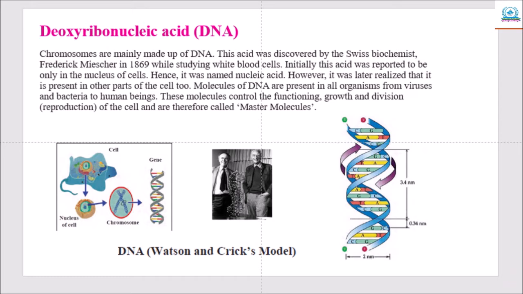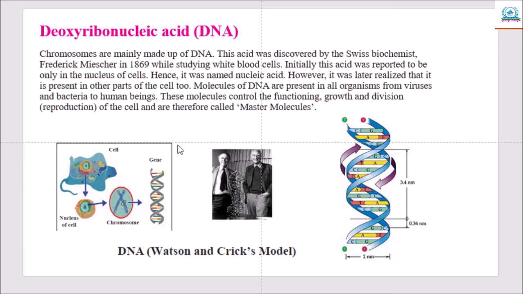In 1953, Watson and Crick produced a model of the DNA molecule. You can see here these scientists. As per this model, two parallel threads of nucleotides are coiled around each other. This arrangement is called a double helix. This structure can be compared with a coiled and flexible ladder.